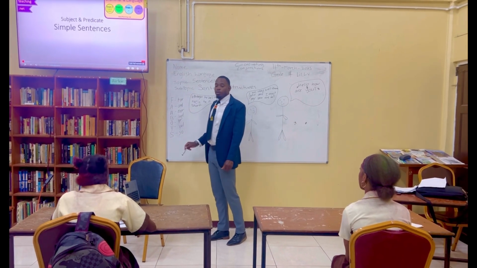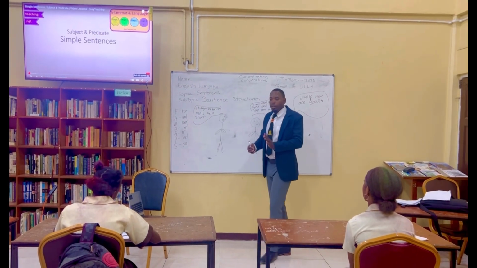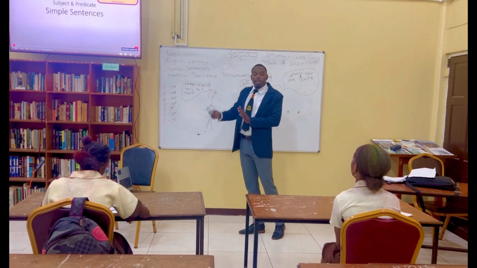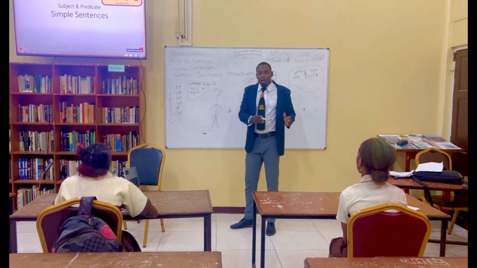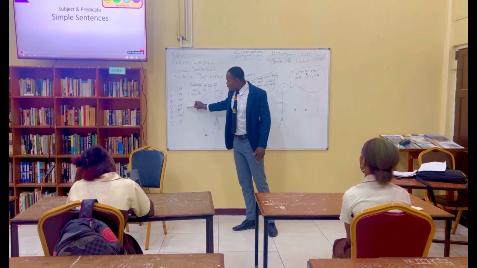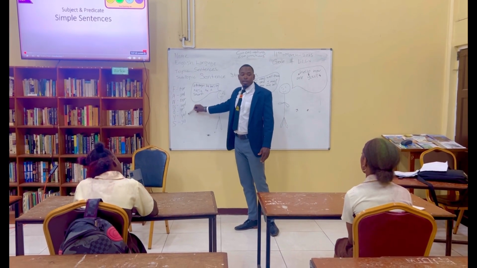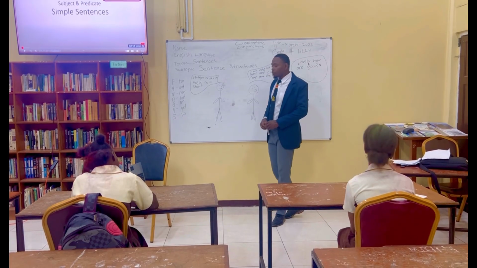Okay, great. So once you see an independent clause, which is the same thing as a simple sentence, joined to a dependent clause using any one of these, then it is a compound sentence. What is it? A compound sentence.